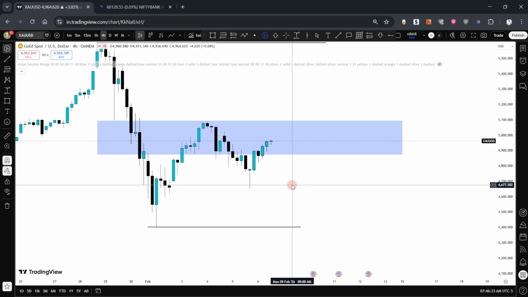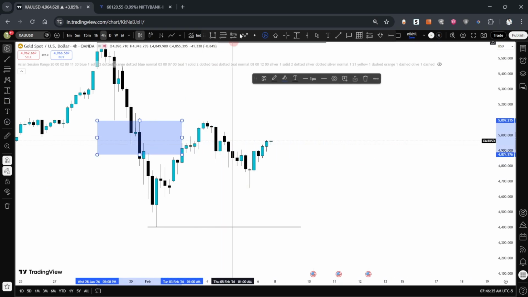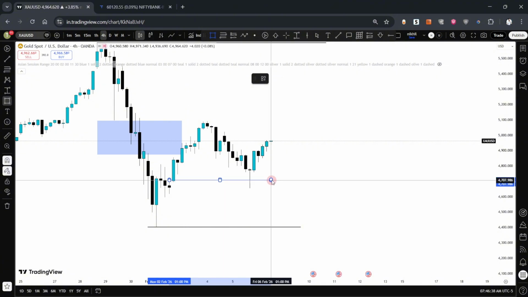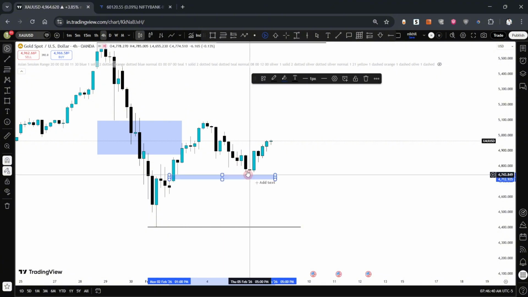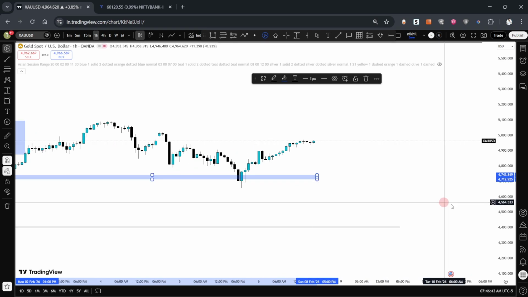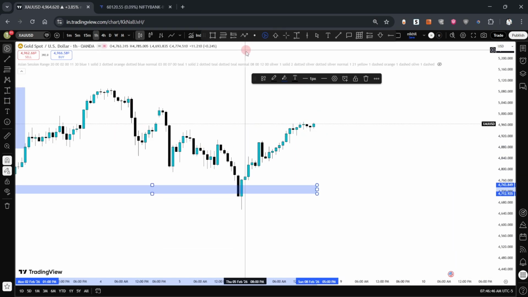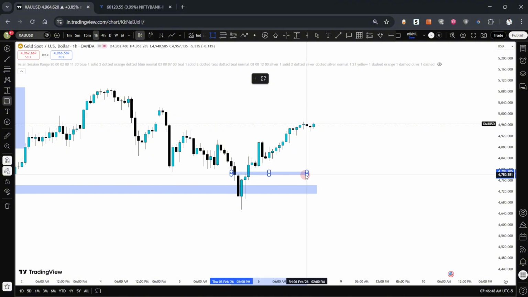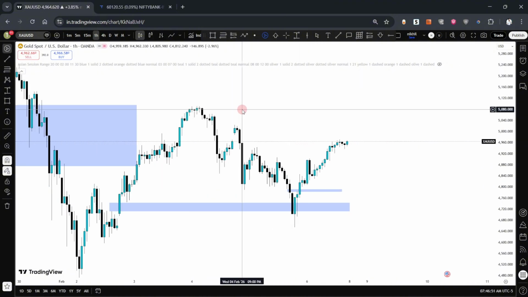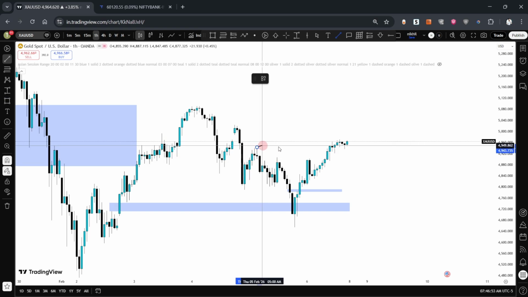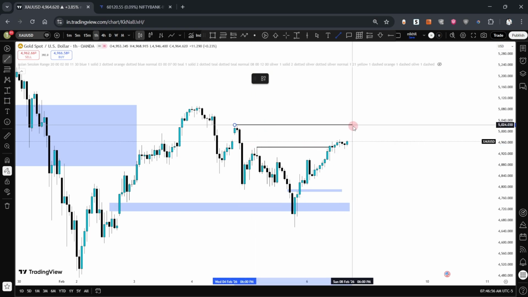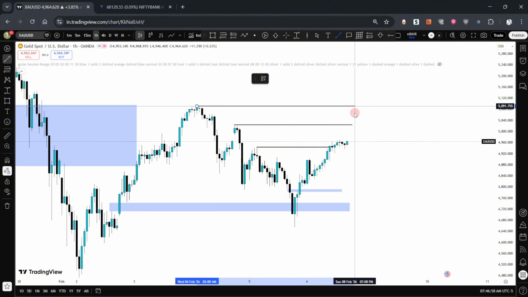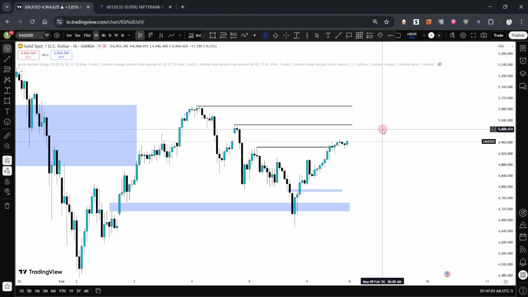That day I took my trade based on this 4-hour fair value gap from where the price got rejected and went to the 1-hour time frame. This fair value gap. Okay. I'm targeting all this buy side. So you can trade based on the 1-hour time frame and see how the PD arrays are holding up and target just the opposing liquidity during the London session and the New York session.